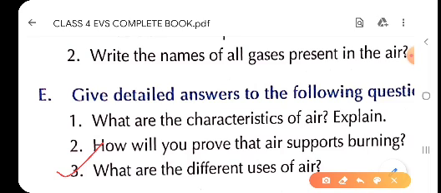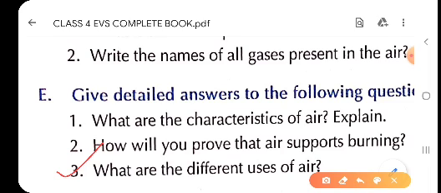Air also helps in the dispersal of seeds and the pollens of flowers. Children, air plays an important role in the water cycle. Children, the water cycle occurs only because of the air. Children, air helps birds, bats and insects to fly.